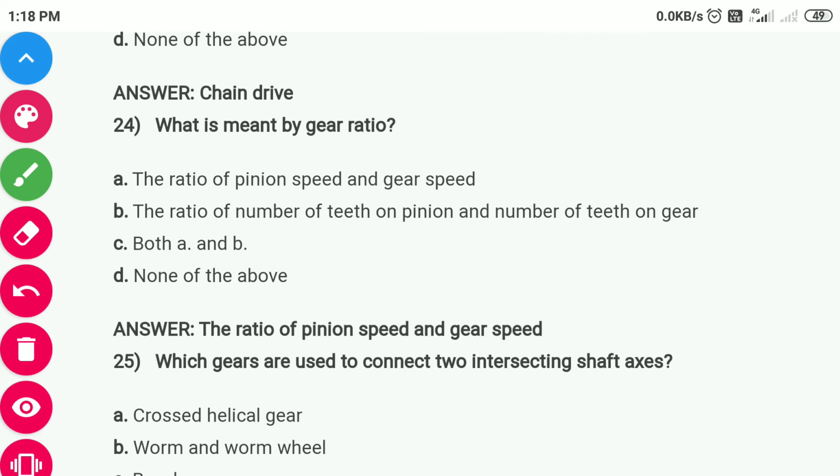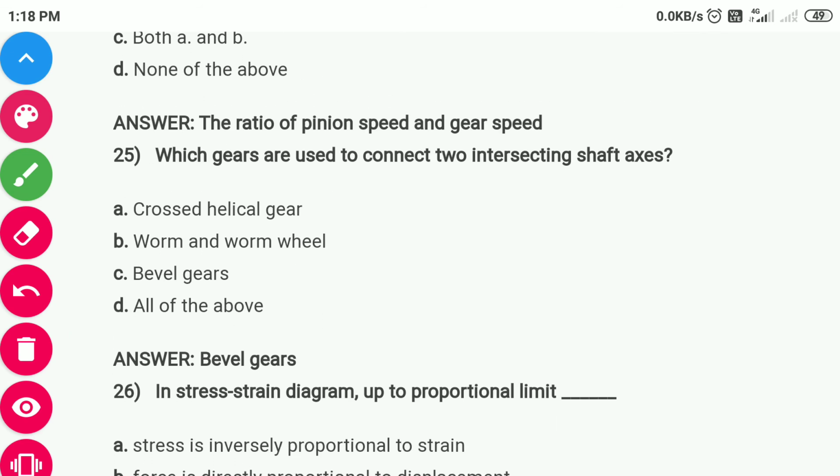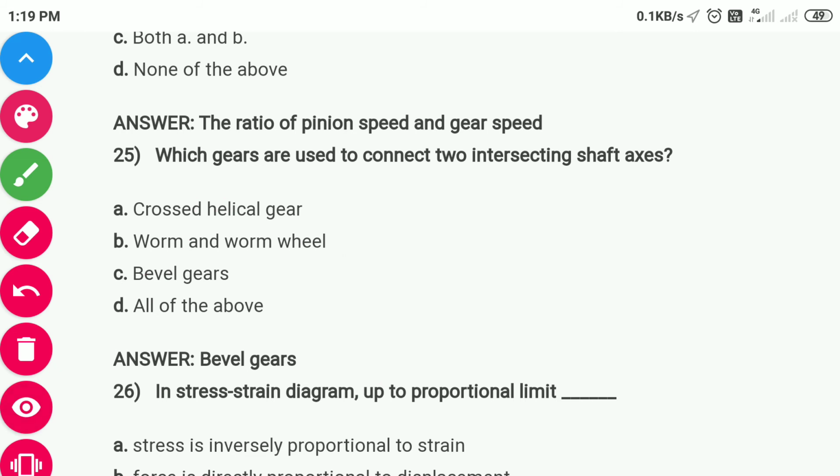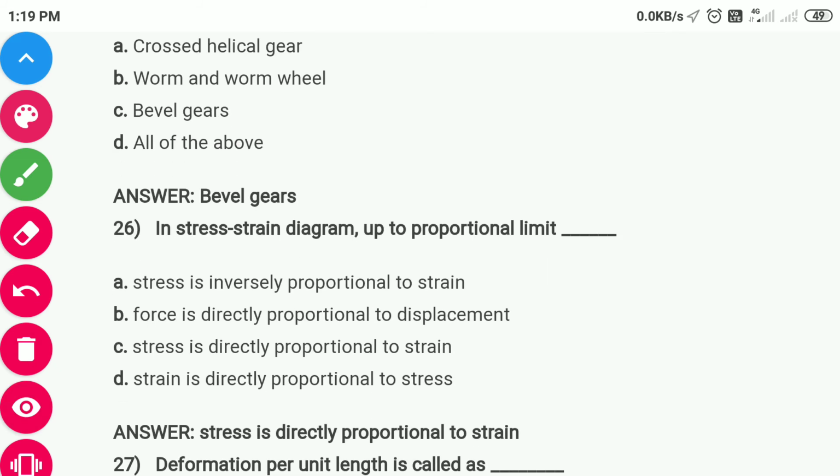Next question is question number 25. Which gears are used to connect two intersecting shaft axes? For two intersecting shafts like this, the gear used is bevel gear. One gear is like this and the second gear is like this. So the gear used is bevel gear.